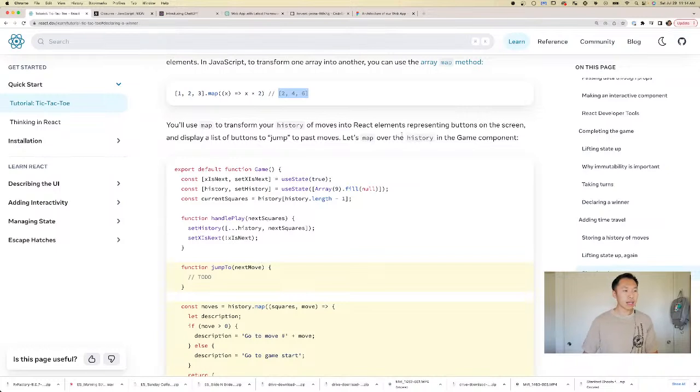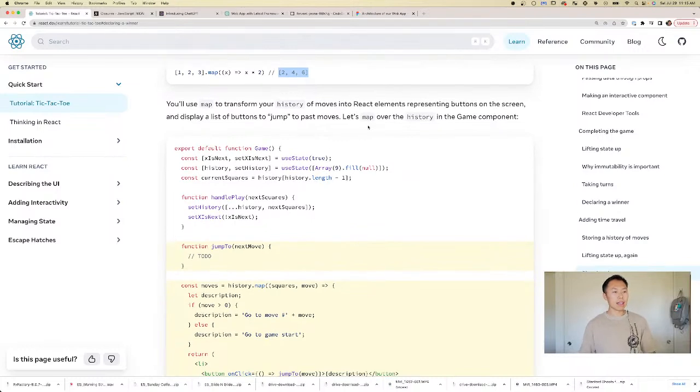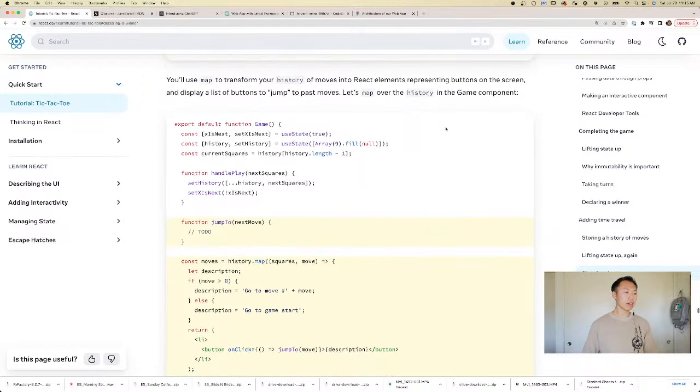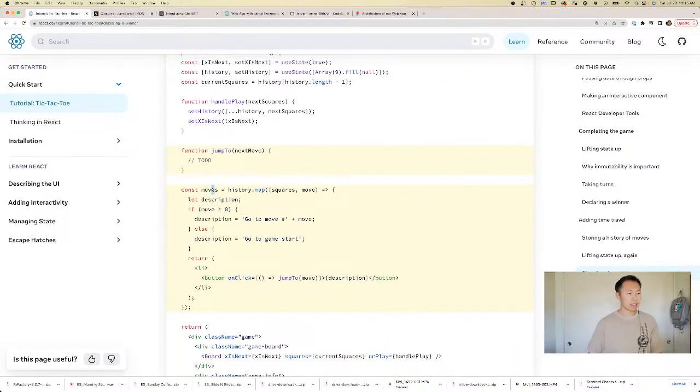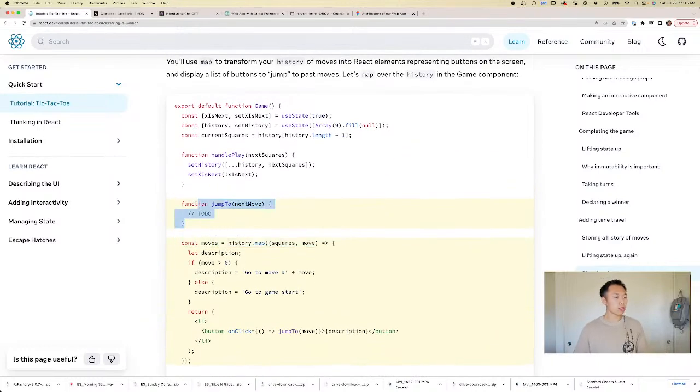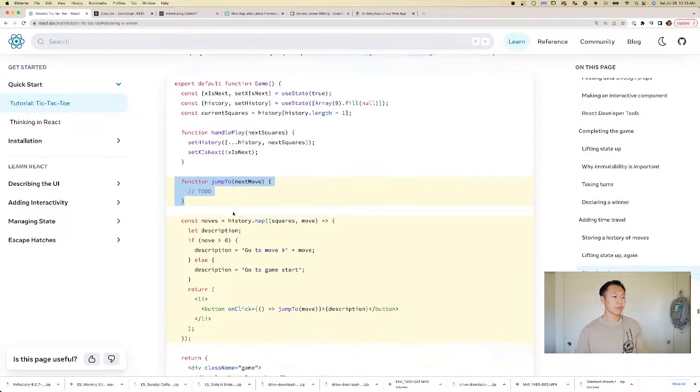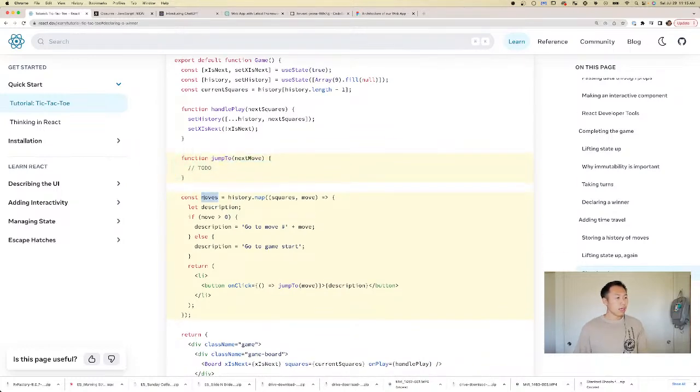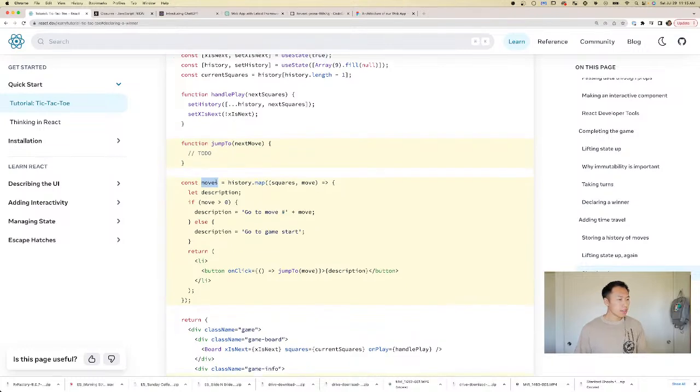So we'll use the map to transform my history of moves to buttons representing buttons on the screen and display the list of buttons to jump to past moves. Let's map over the history in the Game component. Okay, so how does it work? They're saying, hey, we're gonna make a method called jumpTo. Okay, that makes sense. We want to jump to the previous moves. And then we're gonna make a list. So this list, these are all the moves.